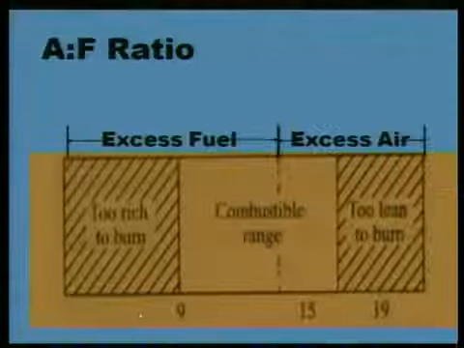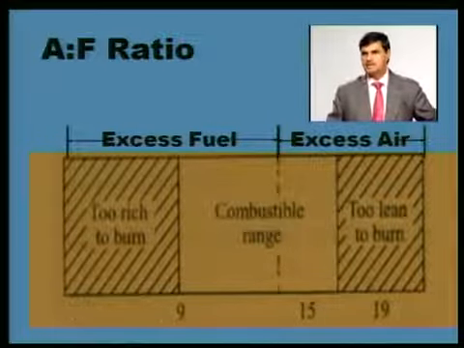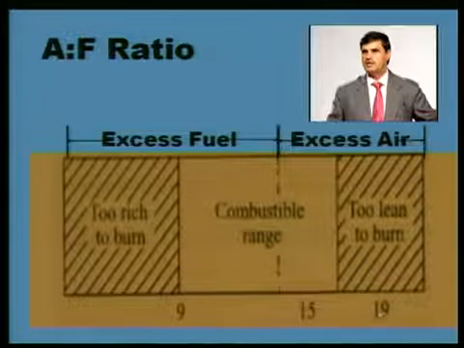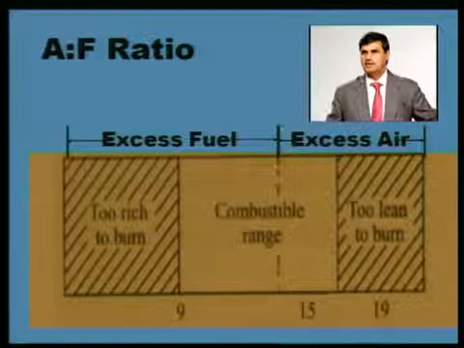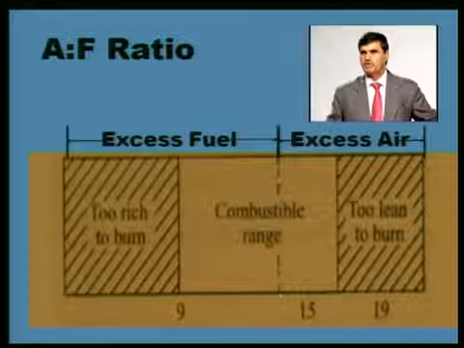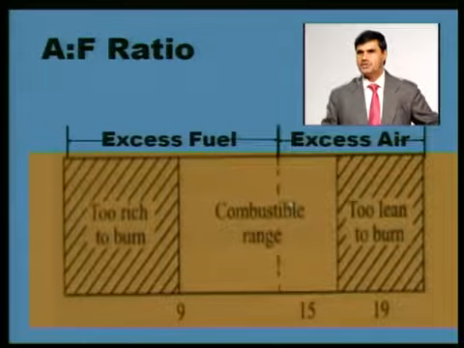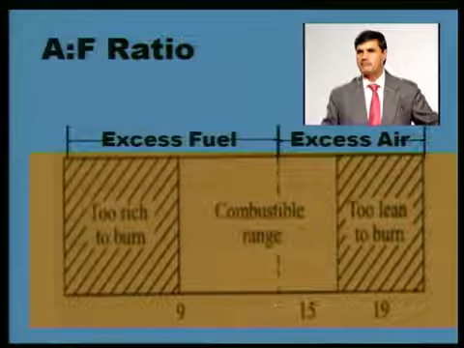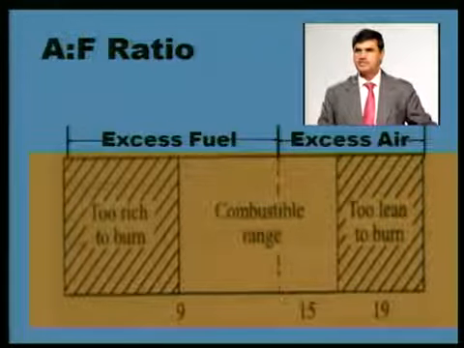These are the limits I am indicating here: limits of air fuel ratio. The x axis shows the air fuel ratio, which is increasing: 9, 15, 19, like this. The dotted line I am showing here is the chemically correct air fuel ratio, sometimes called the stoichiometric air fuel ratio, and this value is 15.